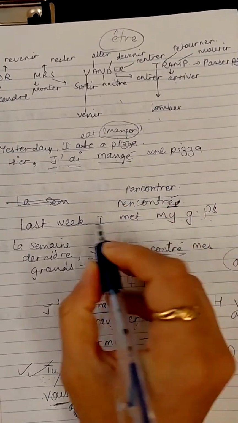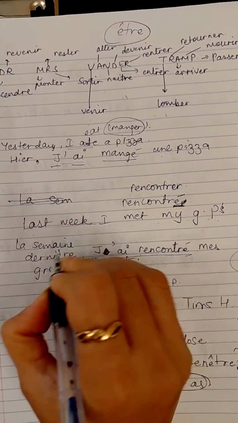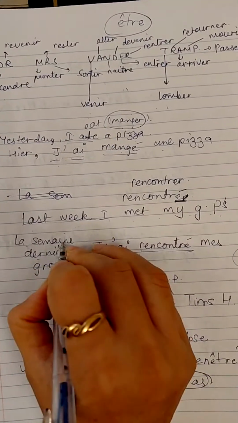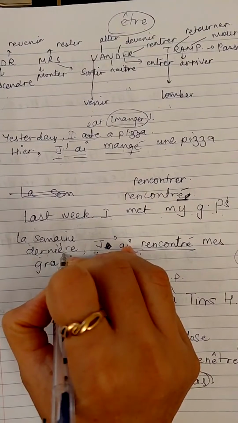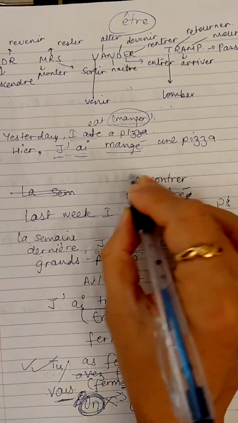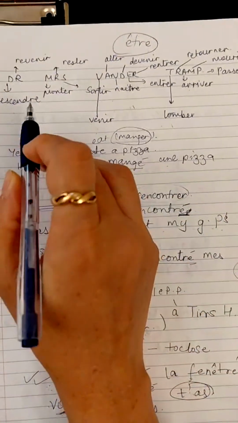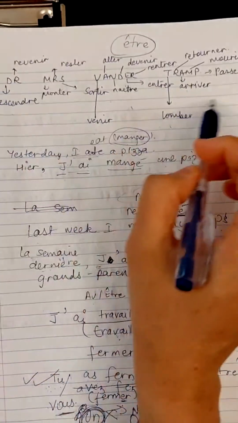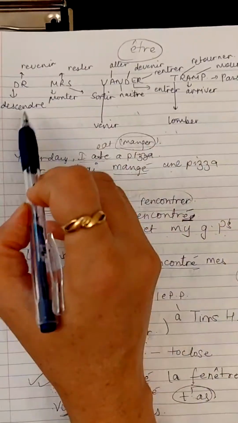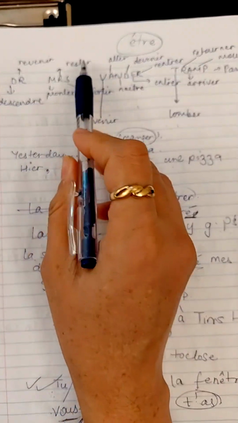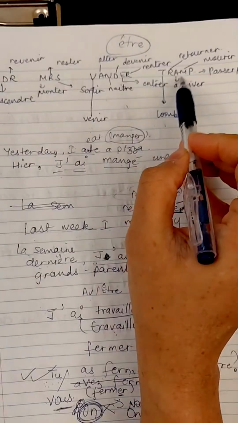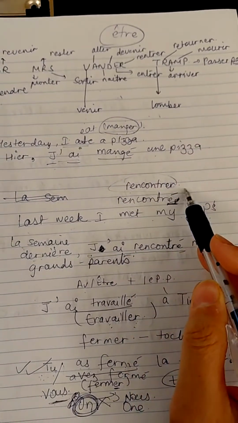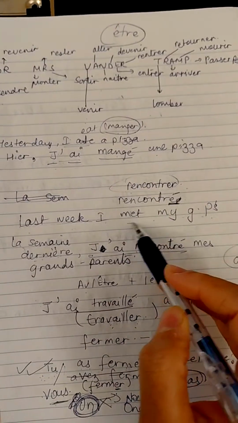Rencontrer, to meet someone, right? Last week is written as la semaine dernière. Okay, la semaine dernière, the last week. I met. Now the verb is rencontrer, and you see we have four R's over here, but rencontrer is not a part of the group Dr. Mrs. Vandertramp. We have R for revenir, R for rester, R for rentrer, and R for retourner. But here the verb is rencontrer, which means to meet someone.